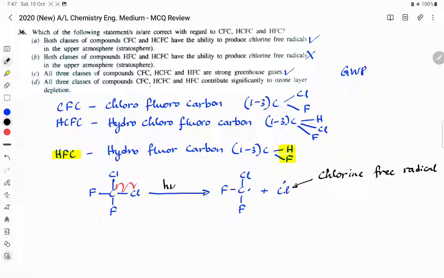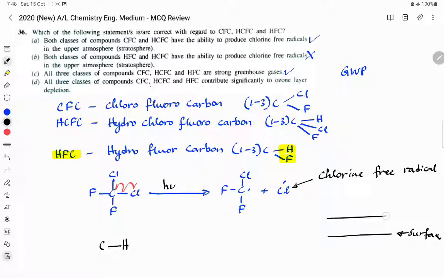Now HCFCs and HFCs have a carbon-hydrogen bond, which is less stable. Because of the presence of this CH bond, HCFCs and HFCs are destroyed in the lower atmosphere, that means in the troposphere.